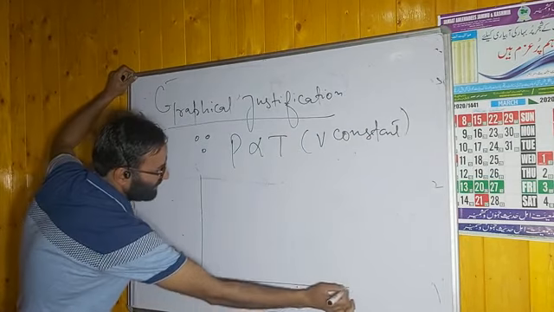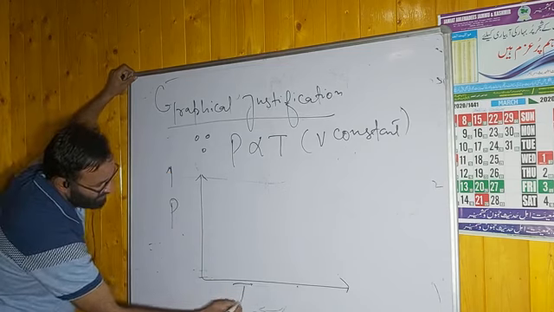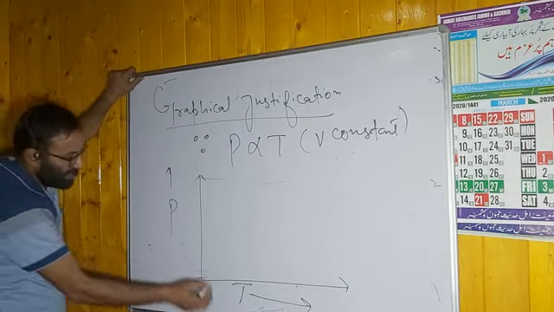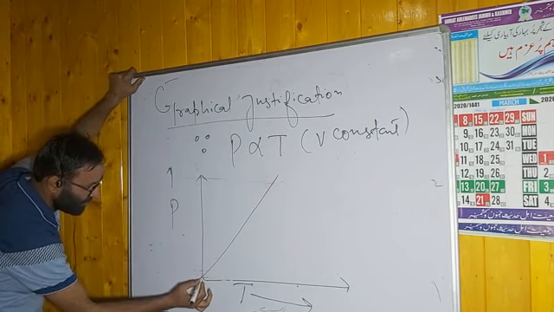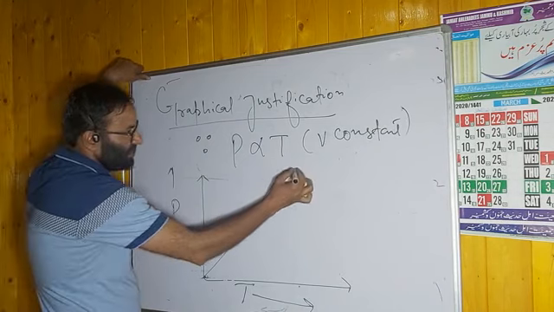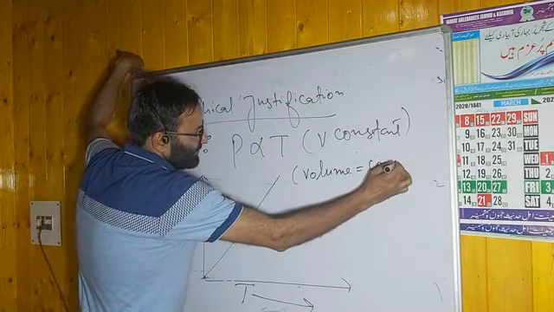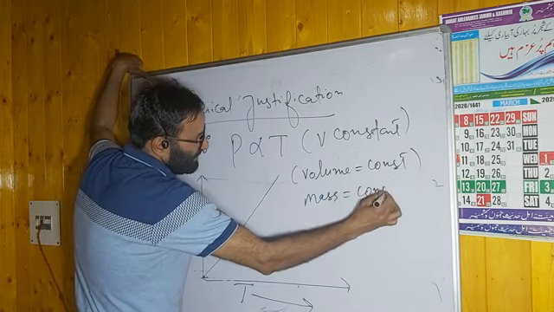If you plot a graph between pressure versus temperature, they are directly proportional. You get a straight line passing through the origin. But here you have to mention volume constant. Mass is also constant. Remember this point.